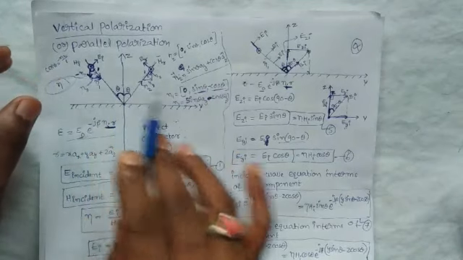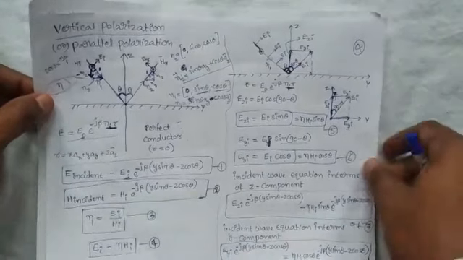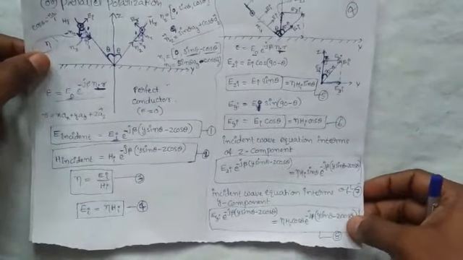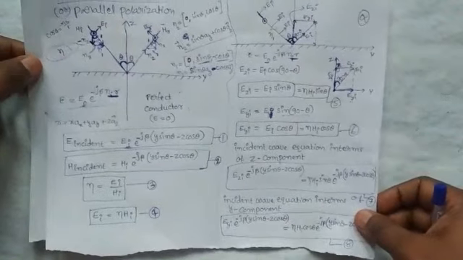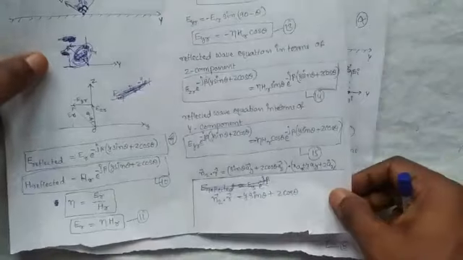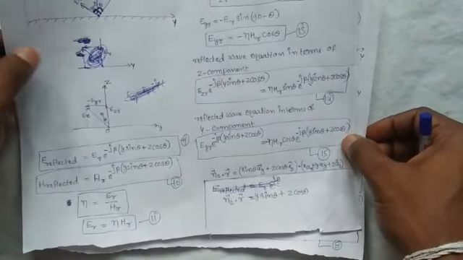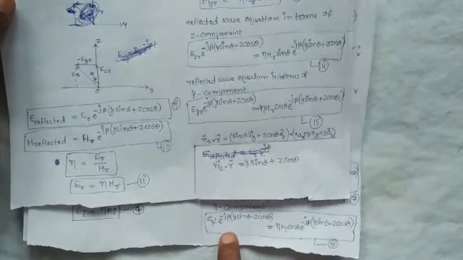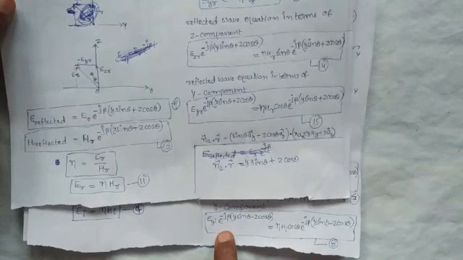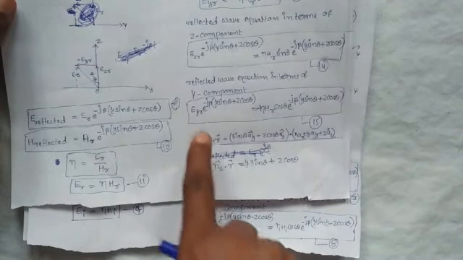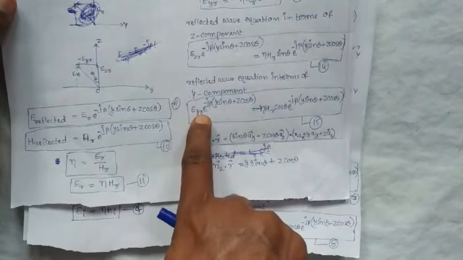Simply it is the sum of equation 8 and equation 15, that is the y component of the incident wave and the y component of the reflected wave.